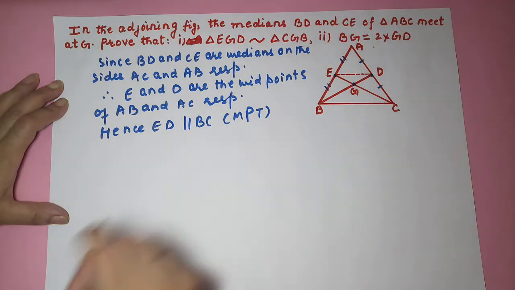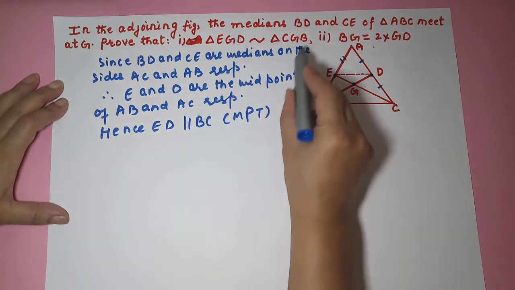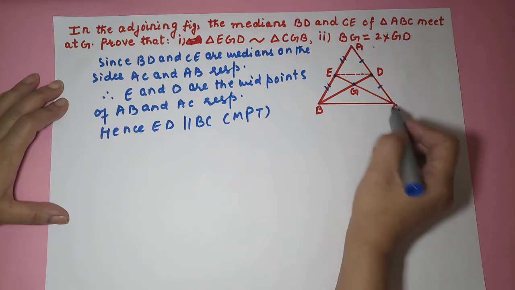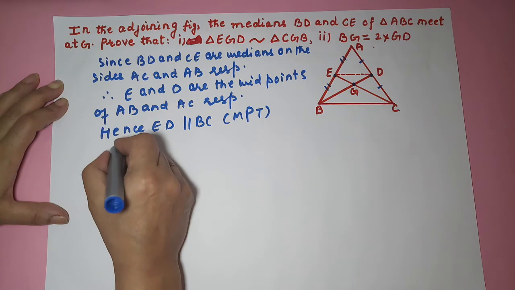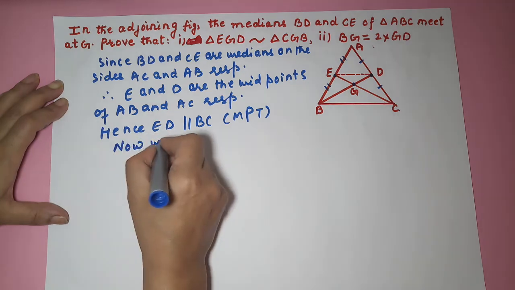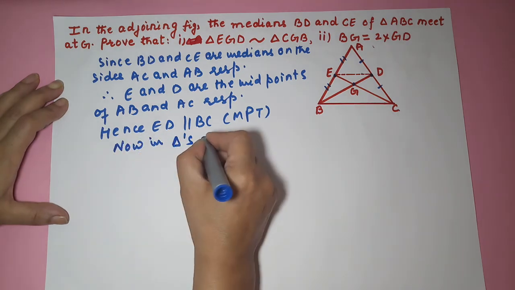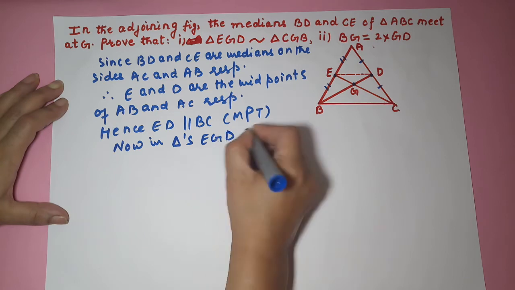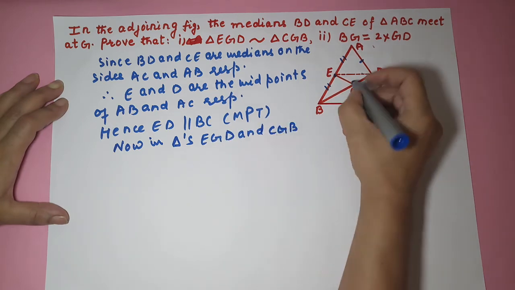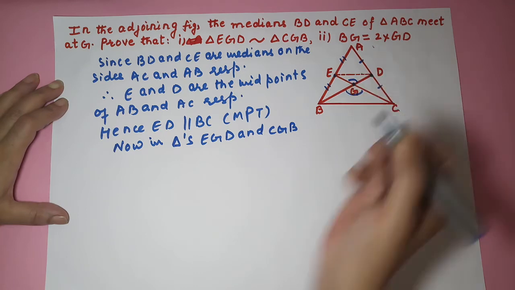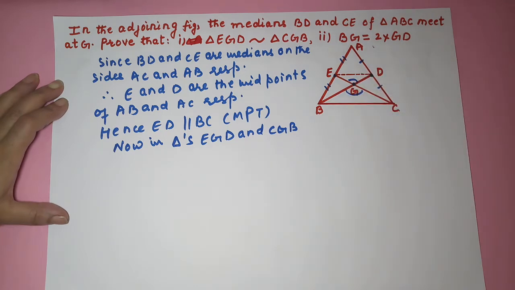Now we will take triangle. What are we going to prove? EGD and CGB. So you will write now, in triangles EGD and CGB, this angle is equal to this angle, vertically opposite angles.